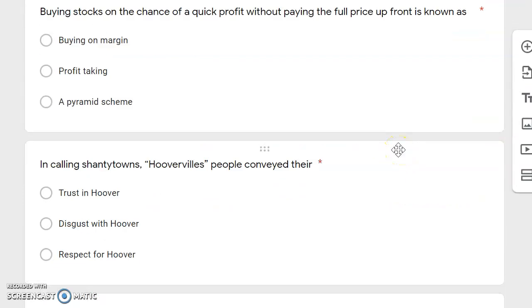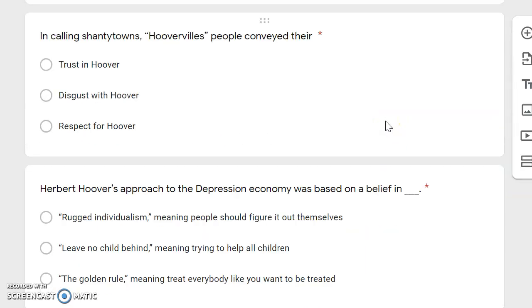Buying stocks on the chance of a quick profit without paying the full price up front is known as buying on margin, profit taking, a pyramid scheme. In calling shantytowns Hoovervilles, people conveyed their trust in Hoover, disgust with Hoover, or respect for Hoover.